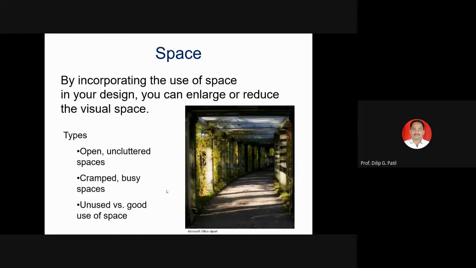Space: by incorporating the use of space in your design, you can enlarge or reduce the visual space. Many times it happens that our hall is small, but with some furniture or some elements added to the hall, we can create the impact that our hall is not very small.